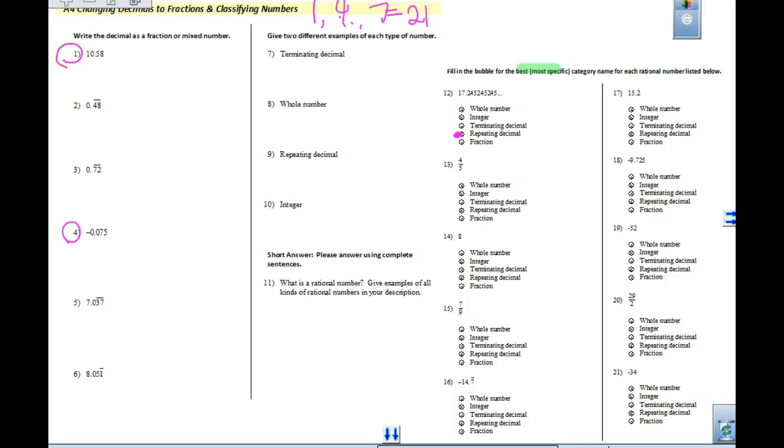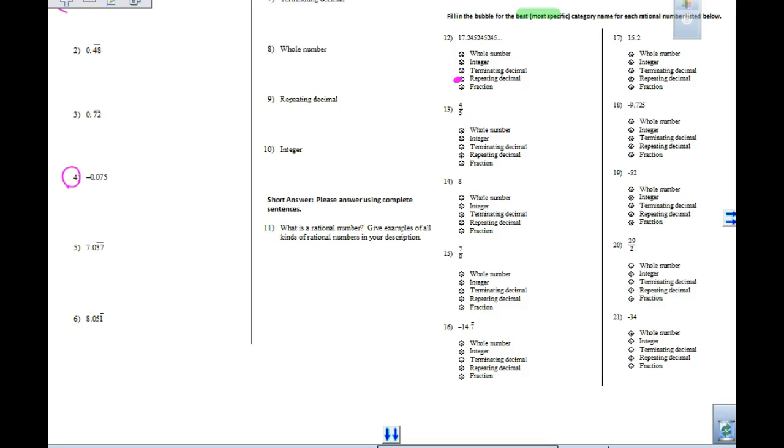Fill in the bubble that is most appropriate. So, we had the repeating, right, for the first one. 4/5, the most general is fraction, right? Yep. Whole number. Okay? Not whole number. Whole numbers have no fractions in them.